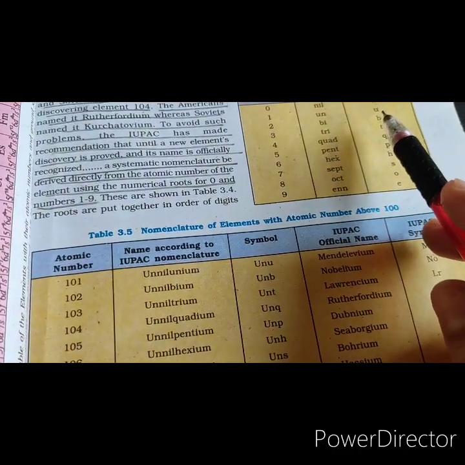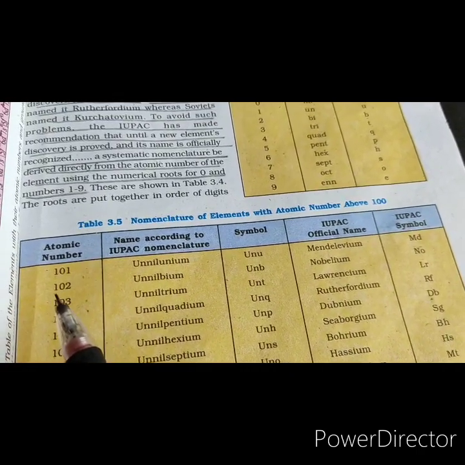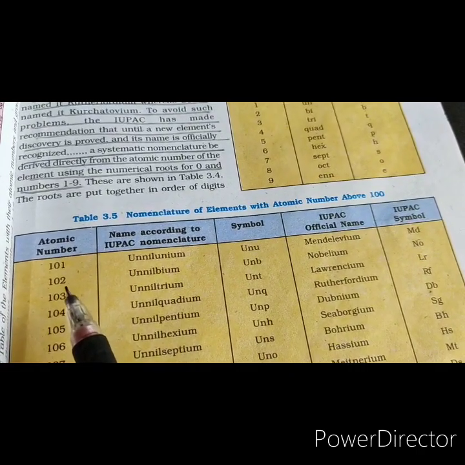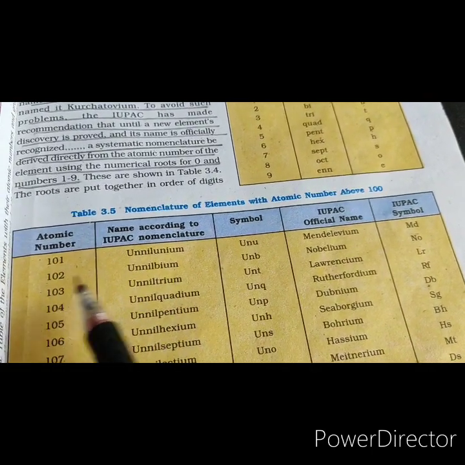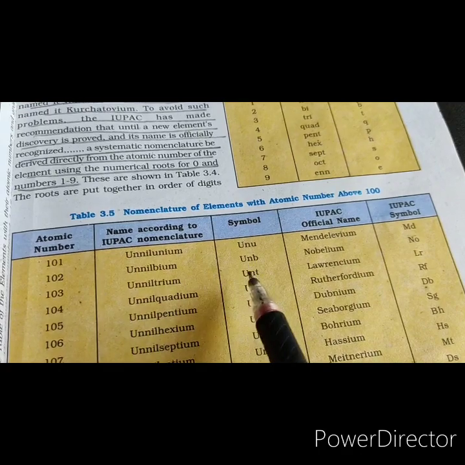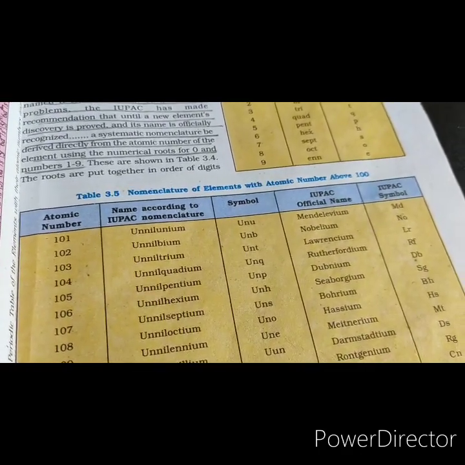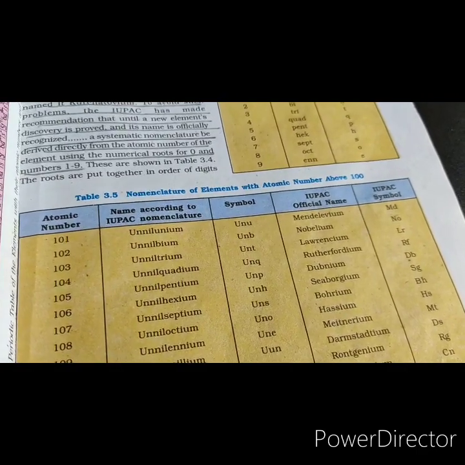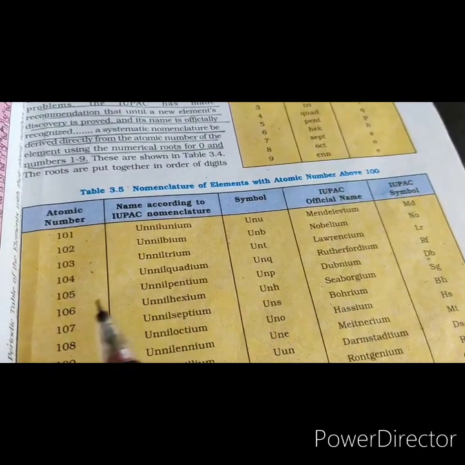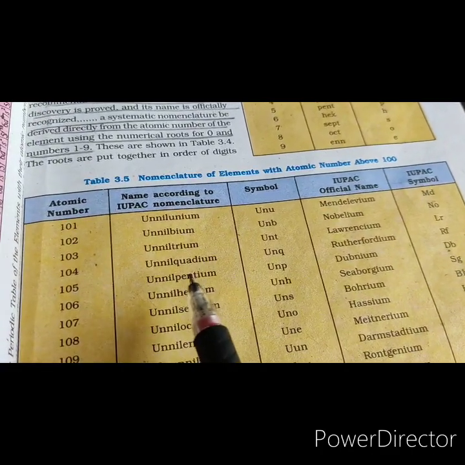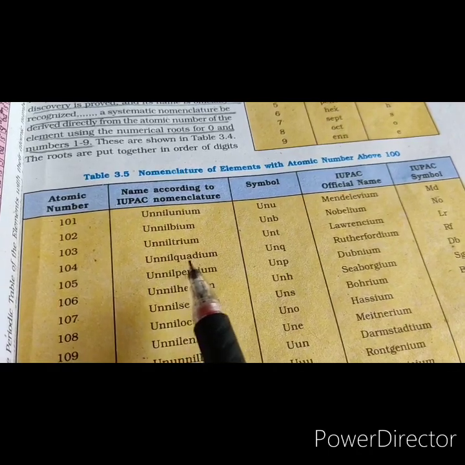U, N, U. 102 is un, nil, 2 is bi: unnilbium, so U, N, B. Right? Then 103 is un, nil, tri, ium: unniltrium. This is U, N, T. Right? 104, un, nil, quadium. This is U, N, Q.